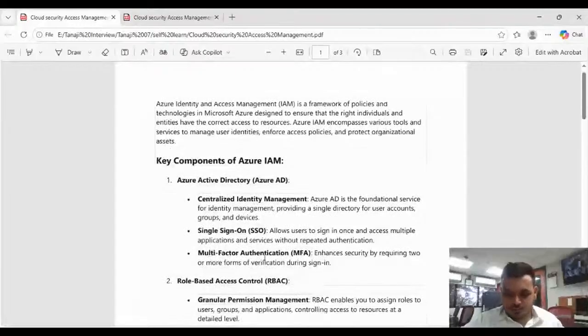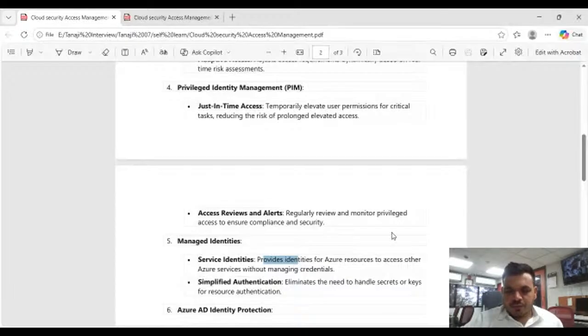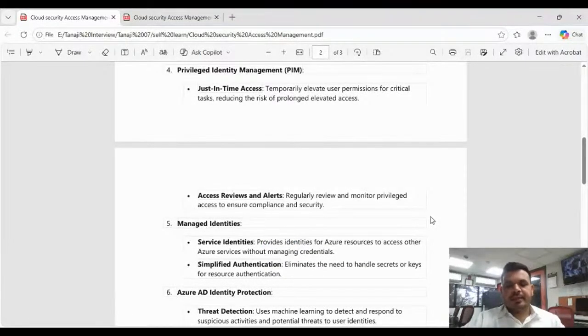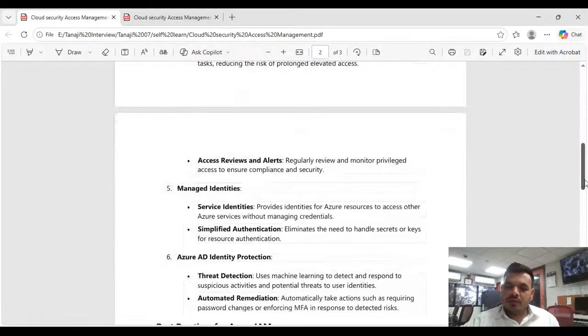Next is access review and alerts: regularly review and monitor privileged access to ensure compliance and security. Your admin or the security team will also see who enabled this role and what he did. In the sign-in logs as well, it will show all the details of what exactly the particular user is doing if we enable that role. So we can track it, because in an audit we will need these details.